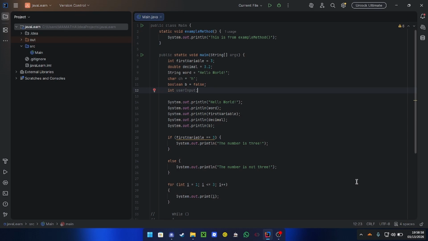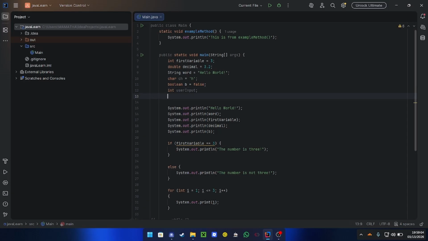Alright, now let's talk about arrays. Arrays basically hold multiple variables and multiple values. So to declare an array, you just have to do the array type, or the variable type. So I'm just going to create an array of integers, and then 2 square brackets, like that. And then we're going to put our name. I'm just going to say array. And then that declares the array.